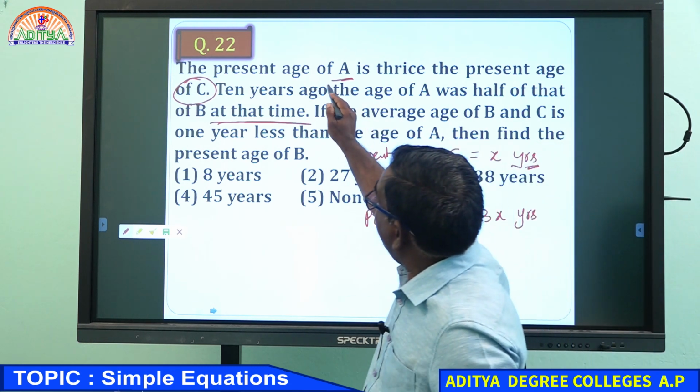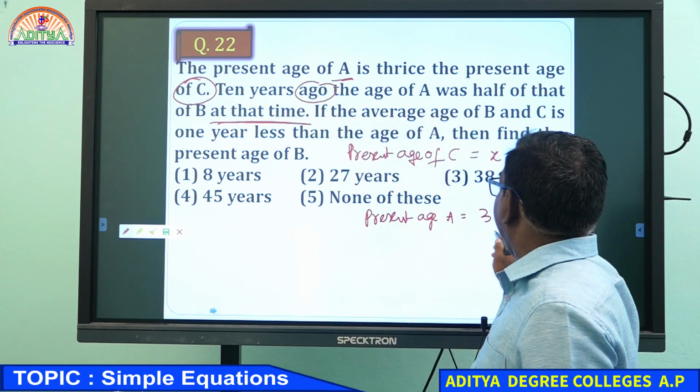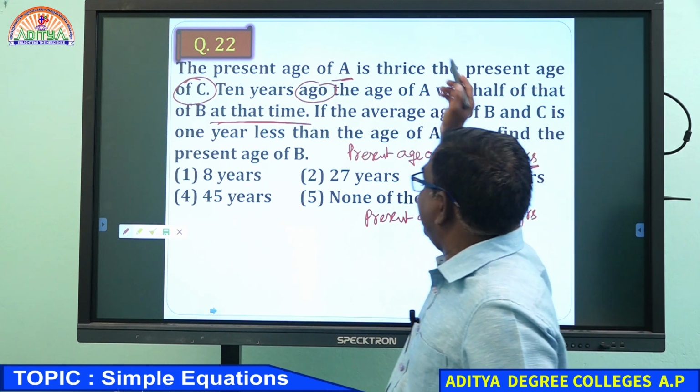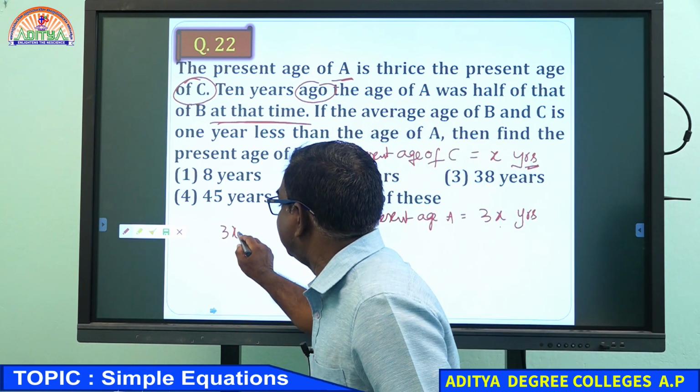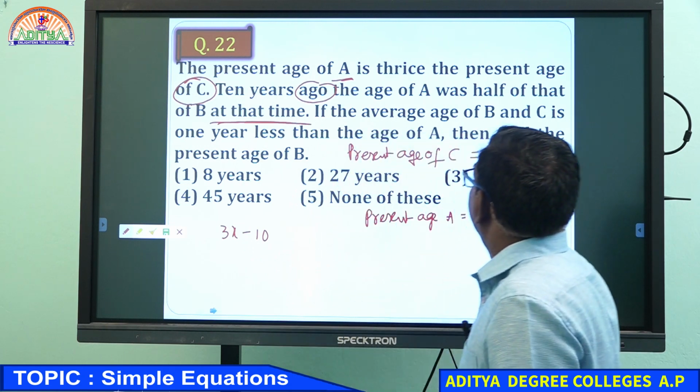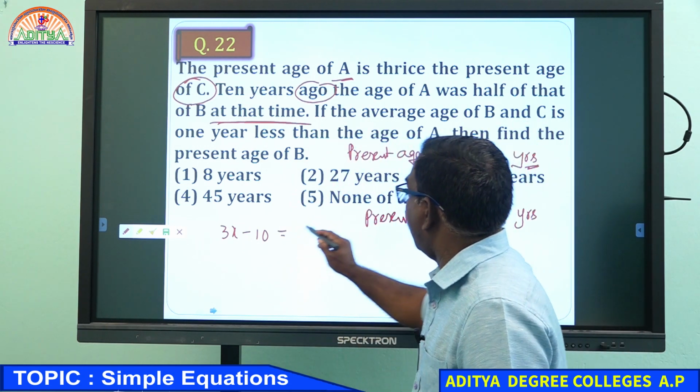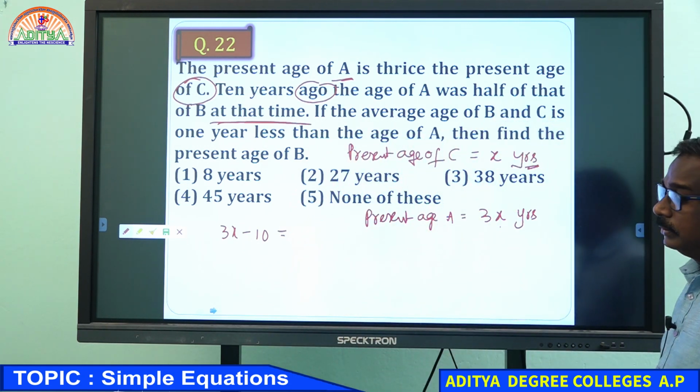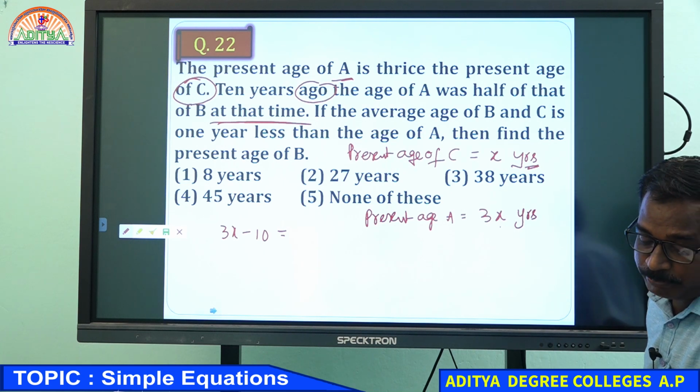10 years ago, the age of A, present is 3x, means 3x minus 10, was half that of B at the time.